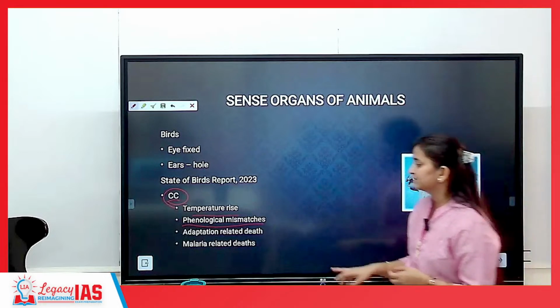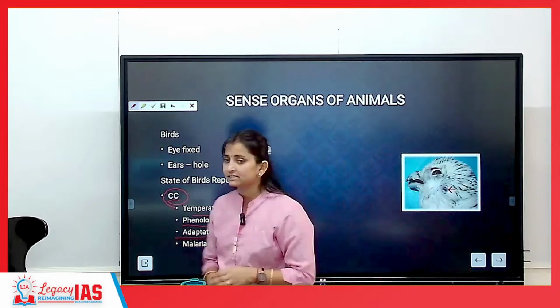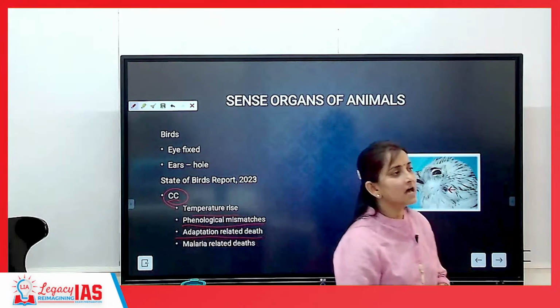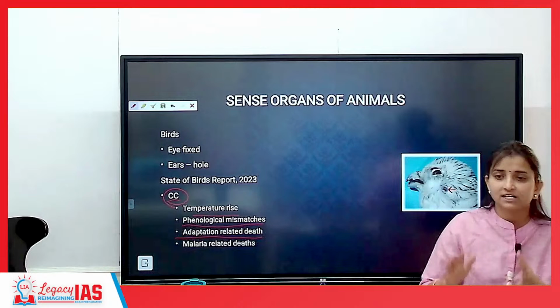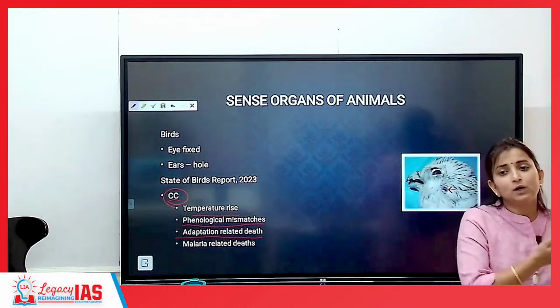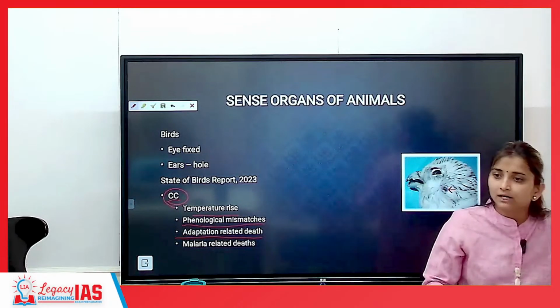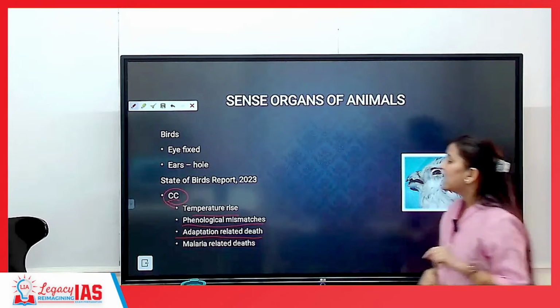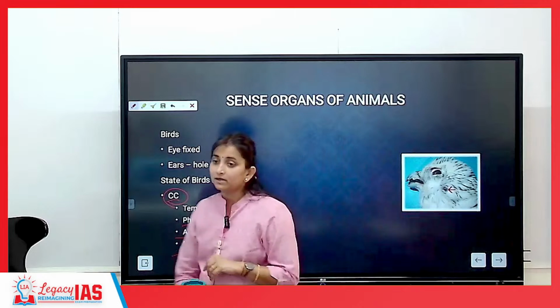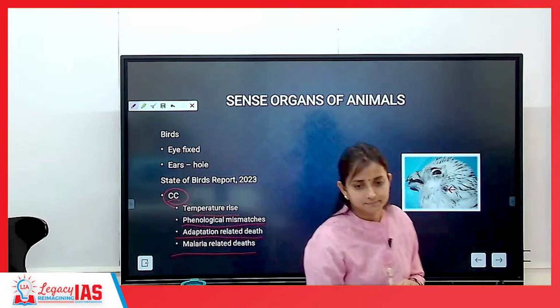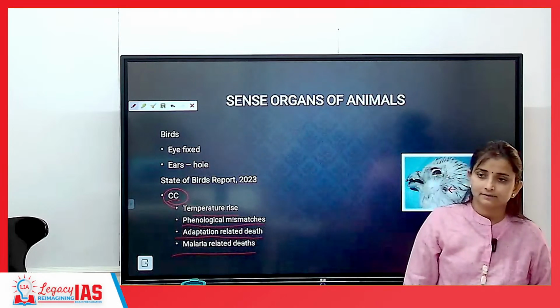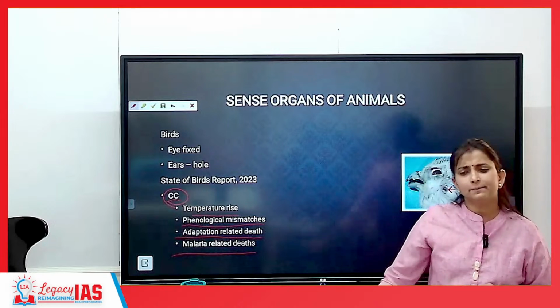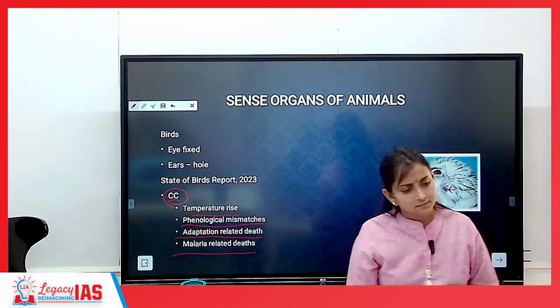That is phenological mismatch. Then adaptation related deaths. Some birds are trying to adapt to the changing climatic conditions. If they are able to adapt, they will survive. If they are not able to adapt, they will die. So adaptation related deaths, and malaria related deaths also. Birds are also suffering from malaria and dying. Why is malaria related to climate change?